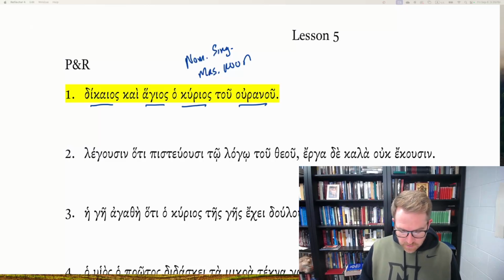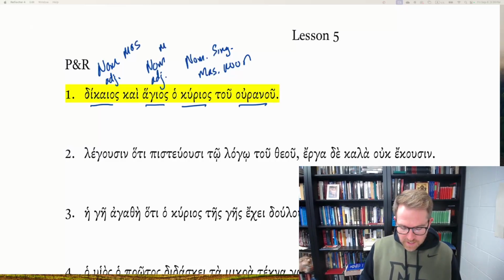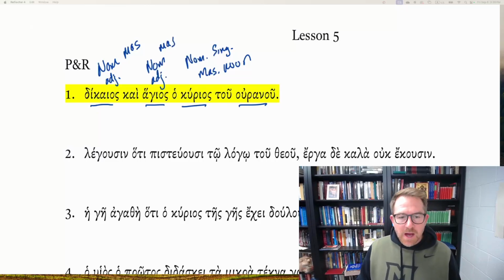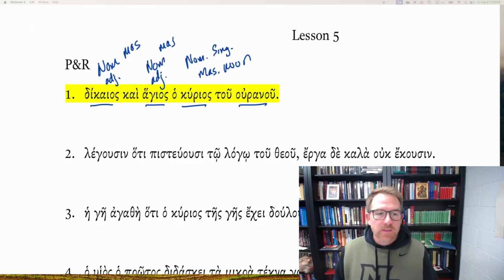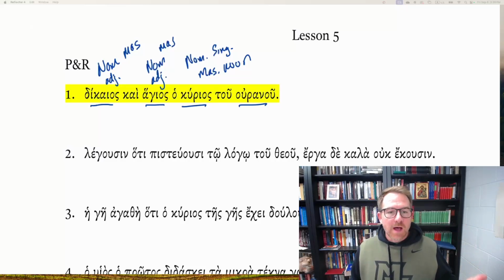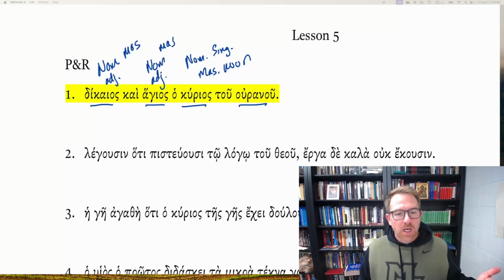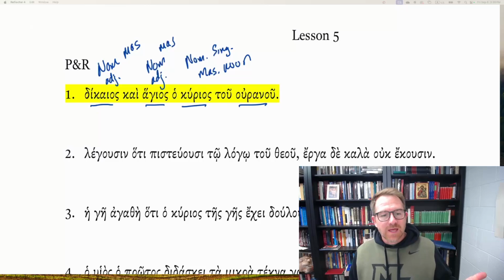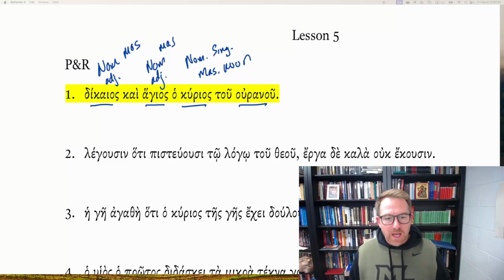But you might be saying, well, Tyler, look, I've got a nominative adjective, and I've got another nominative adjective. And oh, by the way, these are also masculine. And we know that nouns are modified by adjectives that are in the same case, number, and gender. And these are all nominative, singular, masculine adjectives that modify a masculine singular noun, and the only masculine singular noun is ho kurios, the Lord.